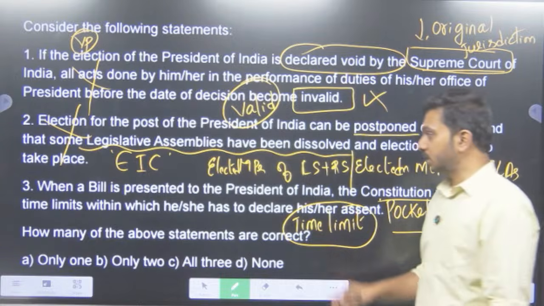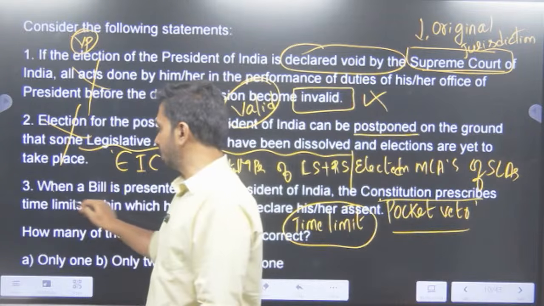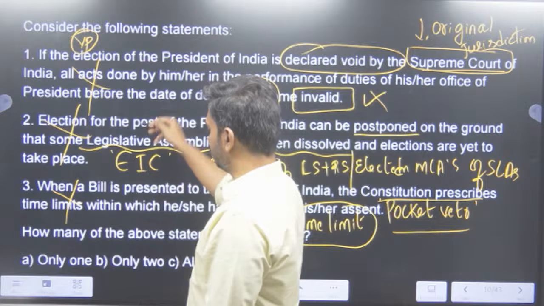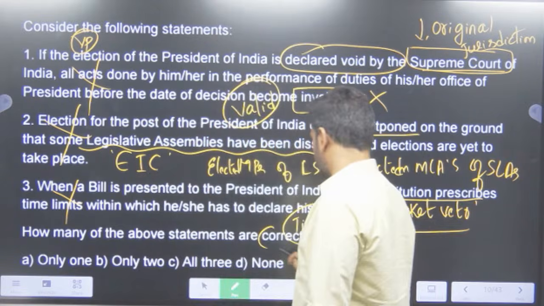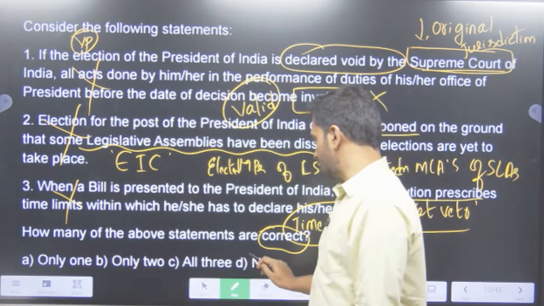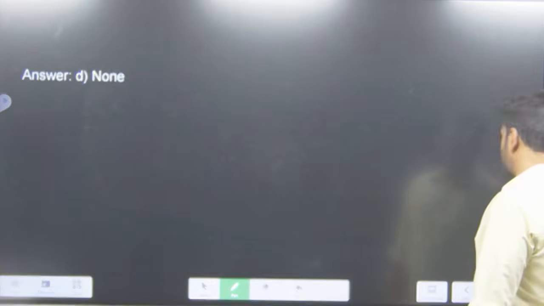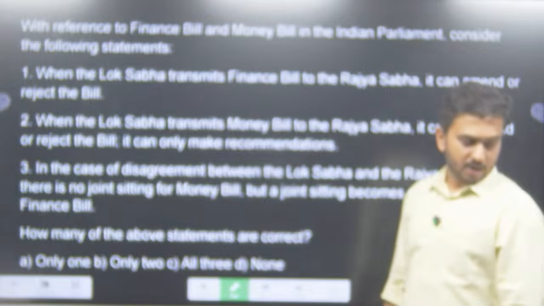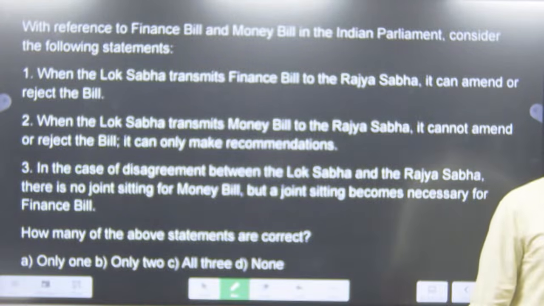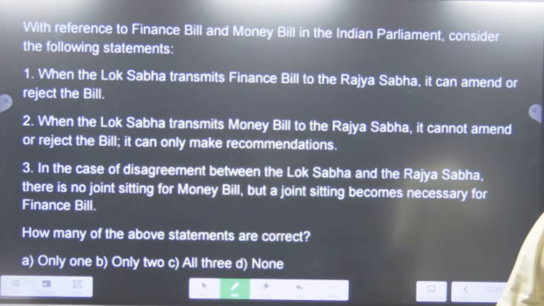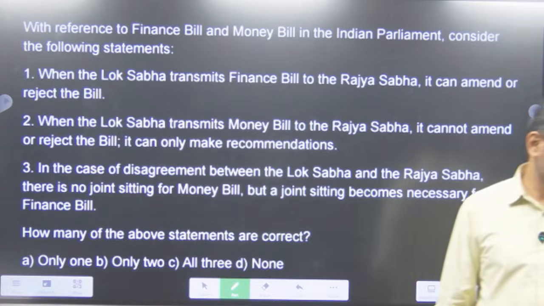So the timeline here definitely is wrong. So 1, 2, 3, all of them are wrong, and they're asking for the correct statement. None of them are actually correct. D, none, becomes the answer. All of you are getting it? RN Ravi case. Yes, game changer, correct.